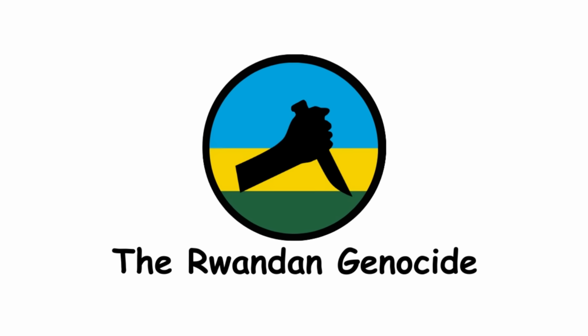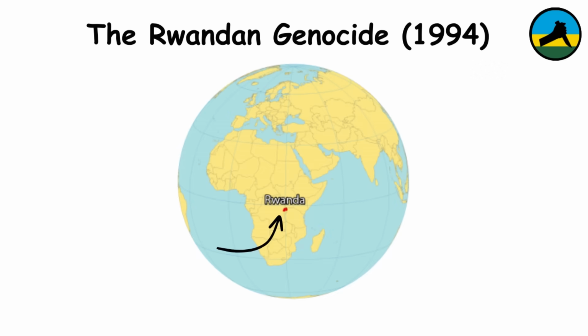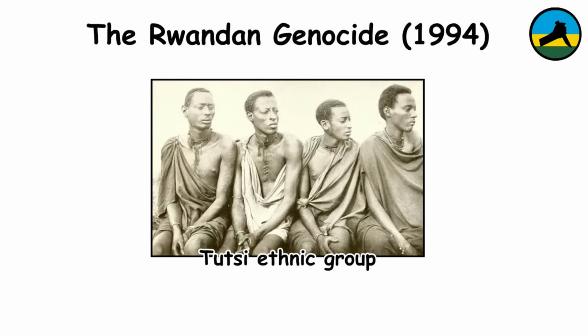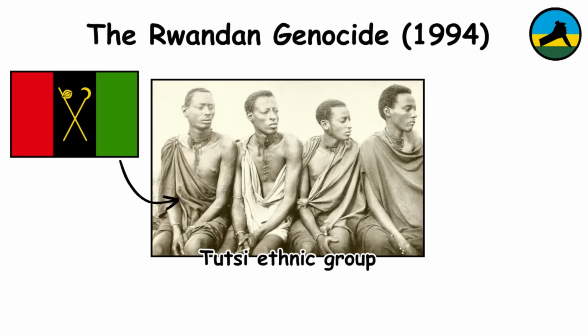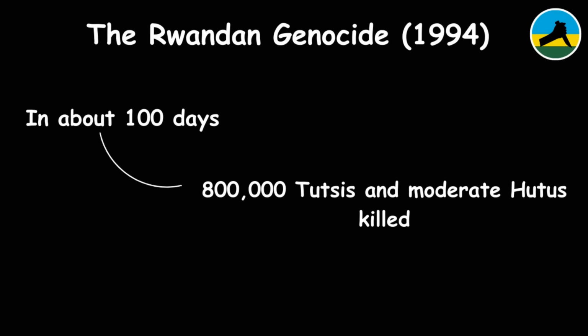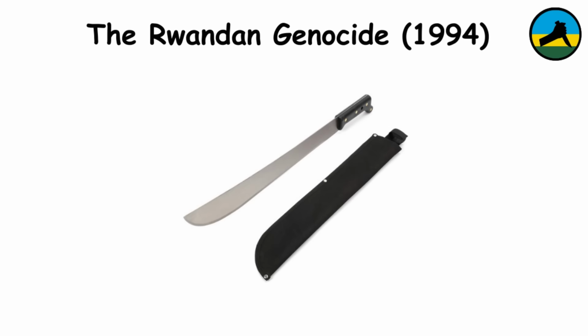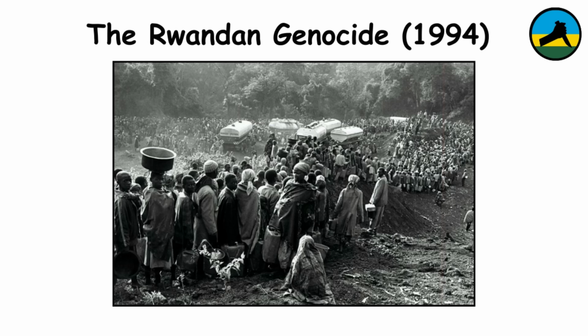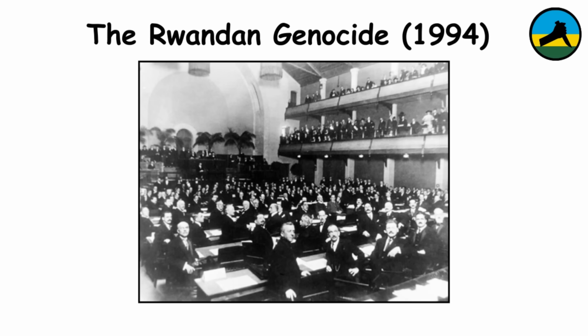The Rwandan Genocide. This was a tragic event that occurred in Rwanda, a small country in Central Africa. It was a targeted campaign of violence against the Tutsi ethnic group by members of the Hutu majority government and extremist militias. Over approximately 100 days, an estimated 800,000 Tutsis and moderate Hutus were brutally killed, often with machetes and other crude weapons. The international community largely failed to intervene to stop the genocide, despite clear warnings and pleas for